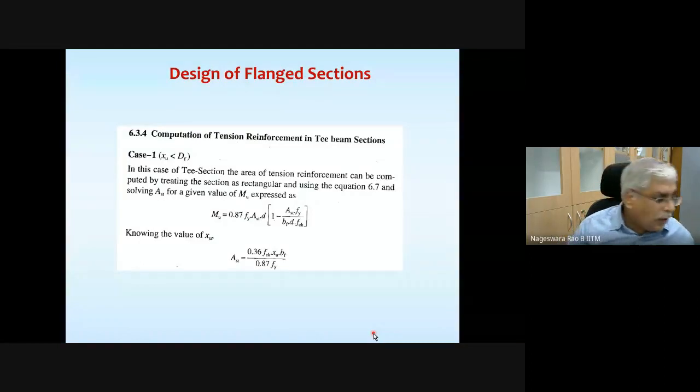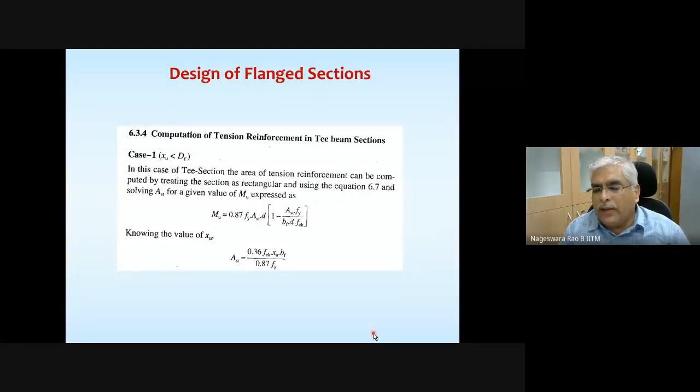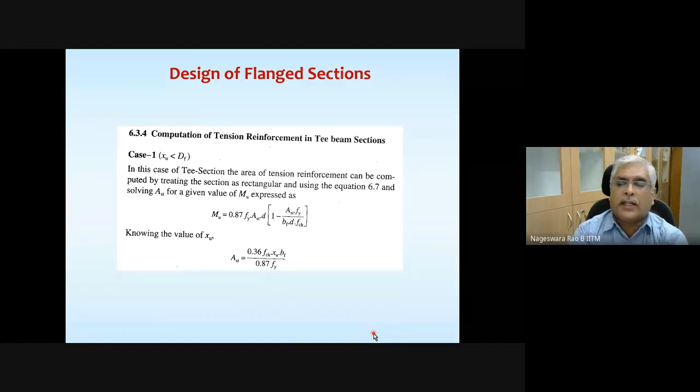If there are no questions, we will complete this design of flanged sections. When I say design, we are going to limit ourselves to finding the area of steel. Please note that a flanged section comprises a flange portion and a web portion.